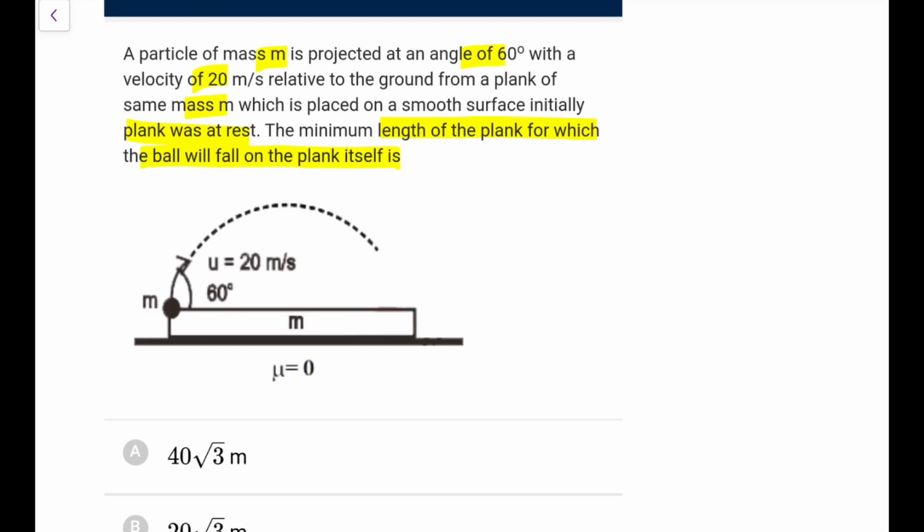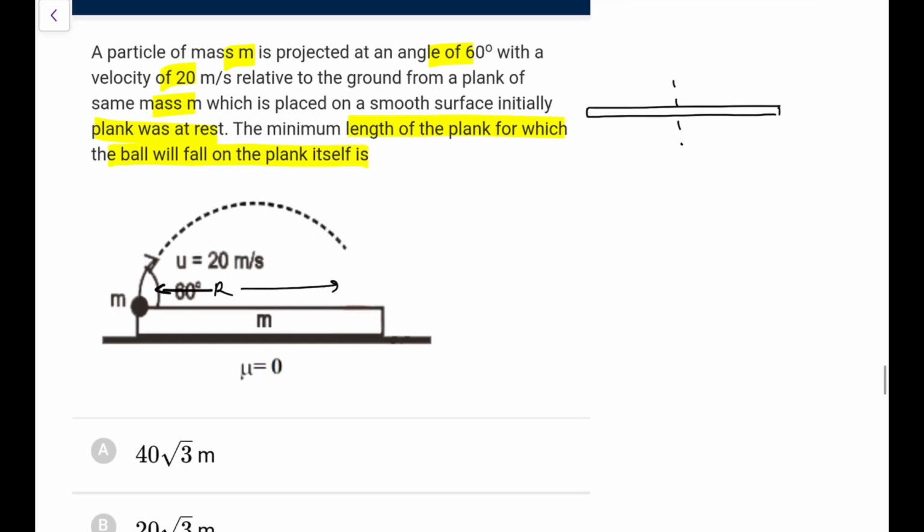Now when it goes forward, definitely the plank will shift backwards, and there is no external force along the horizontal. So if you throw it by yourself, the CM will stay at rest. So the distance it goes forward, the plank will go backward. Let's say if it goes a distance R here, it will go R backward. So it was thrown here, it will come here.